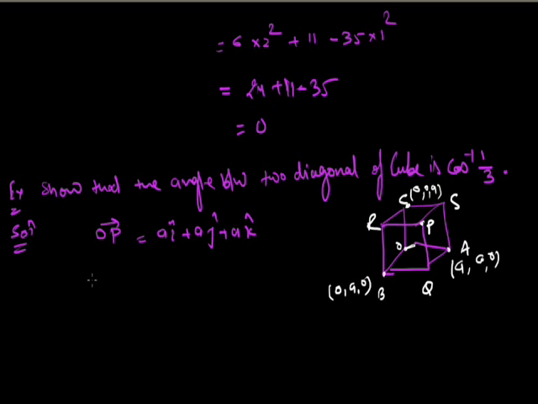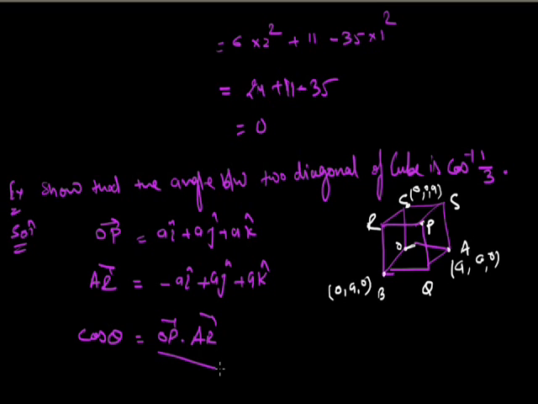So now the AR vector is the position vector of R minus the position vector of A. So by this we get minus a i cap plus a j cap plus a k cap. Cos theta is OP vector dot AR vector over magnitude of OP vector times magnitude of AR vector.